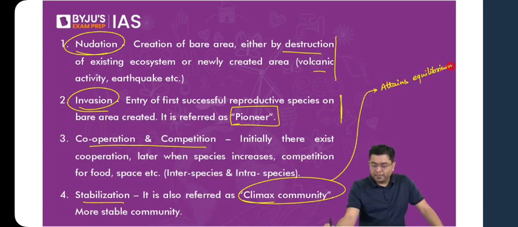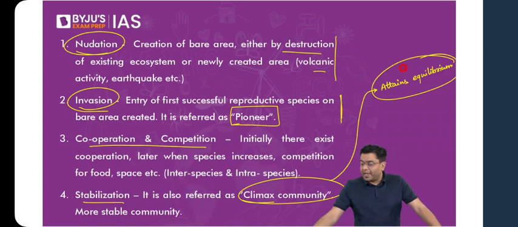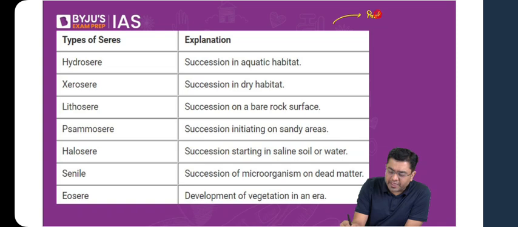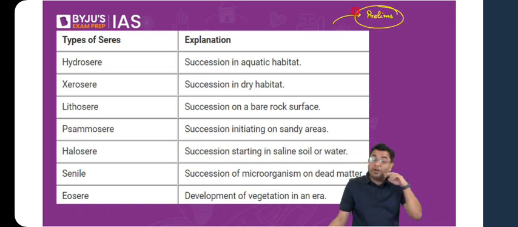This is a kind of trivia, again relevant only for your prelims, which indicates that ecological succession carried out in different kinds of landscape has been given a different name. Sere is something which is common. Hydrosere means succession which has happened in water. Xerosere refers to succession which has happened in a dry habitat. Lithosere, succession which has happened on a rocky surface. Psammosere, and so on. So that is basically your types of seres.